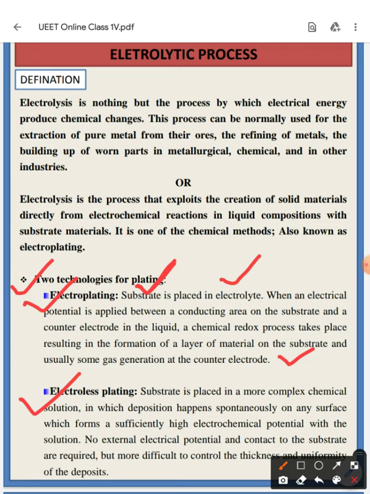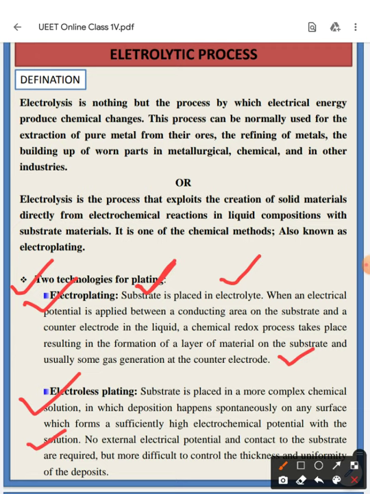Okay, the next process is called electroless plating. So the substrate is placed inside a more complex chemical solution in which the deposition happens spontaneously on any surface which forms a sufficiently high electrochemical potential with the solution. No external electrical potential and contact to the substrate are required.